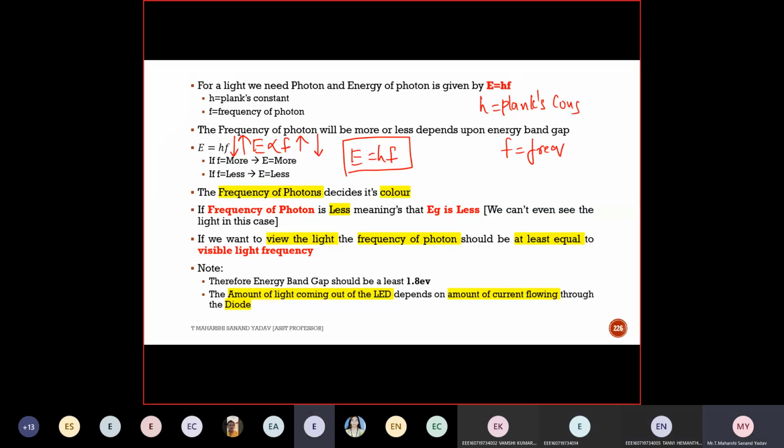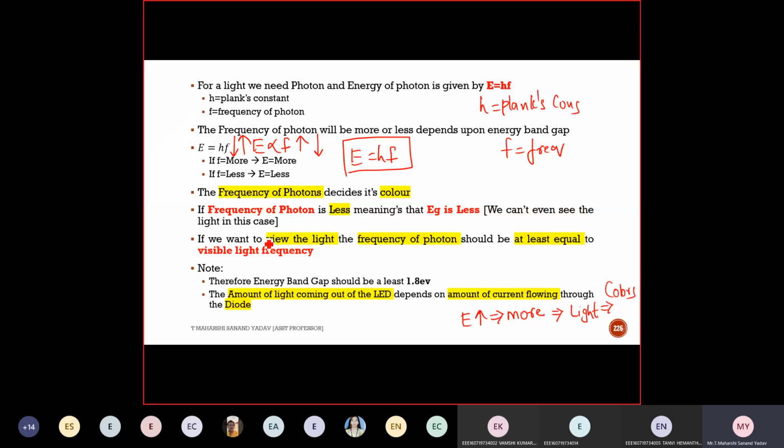So what is our condition? Should the energy band gap E be more or less? More, because depending upon this energy band gap, we get different lights, I mean different colors. So this concept is very important. E is directly proportional to f, where f is the frequency of photon, the frequency with which the electron falls from the conduction band to the valence band.